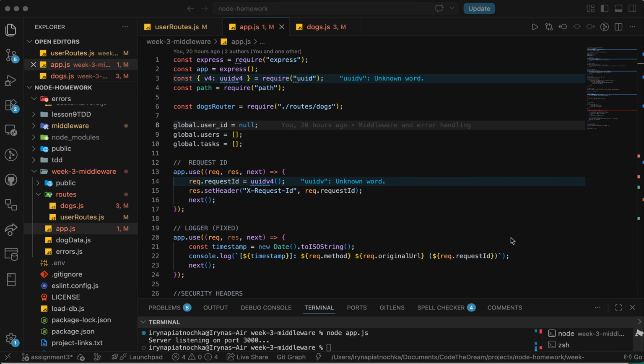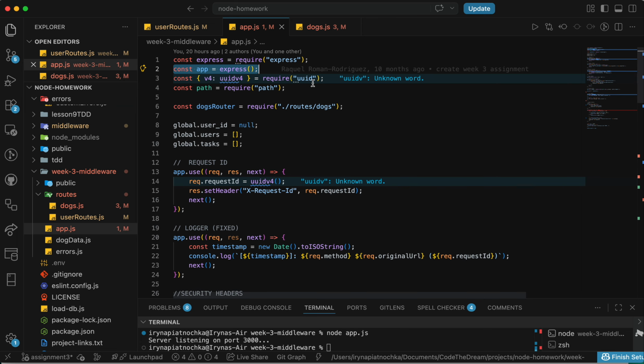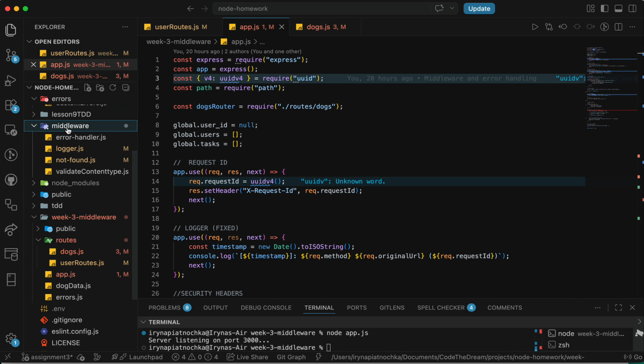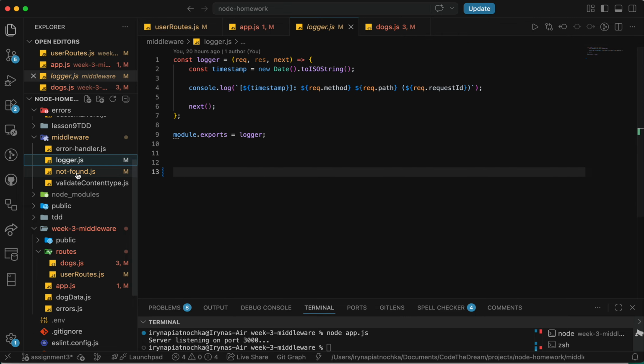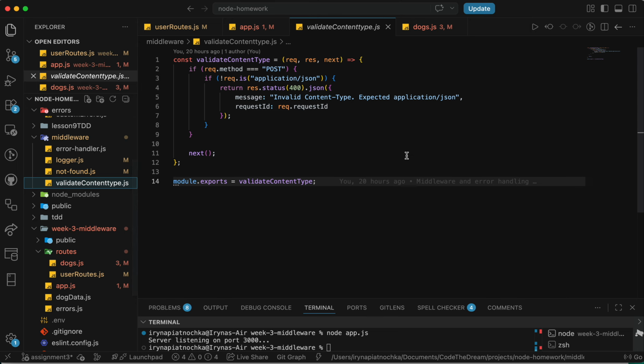The main components are the app instance. Here we have it, using Express. It acts as a central object that manages everything. Then we have middleware. In our application, that's error handler, logger, not found, validate content type. Everything that checks runs in sequence when a request comes in, and it can log data, parse JSON, check authentication, modify requests.